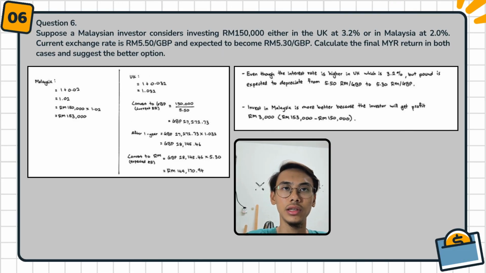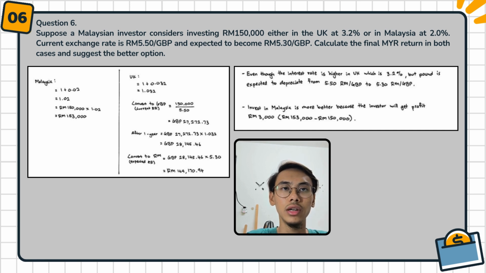The question number 6 is, suppose a Malaysian investor considers investing RM150,000 either in the UK at 3.2% or in Malaysia at 2%. Current exchange rate is RM5.50 per GBP and expected to become RM5.30 per GBP. Calculate the final RM return in both cases and suggest the better option.